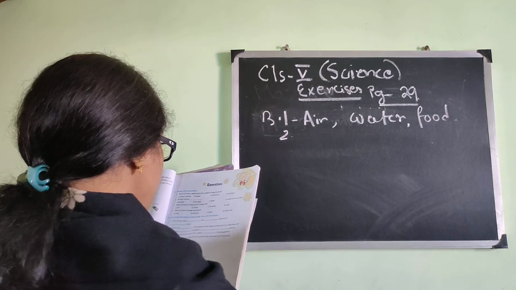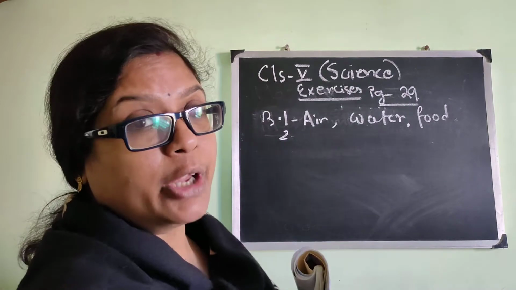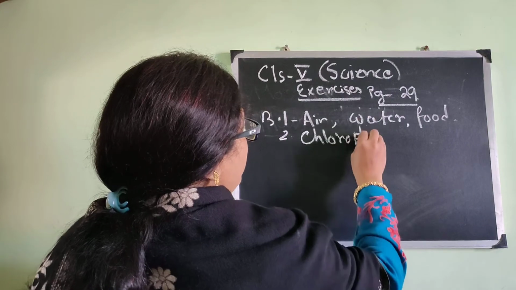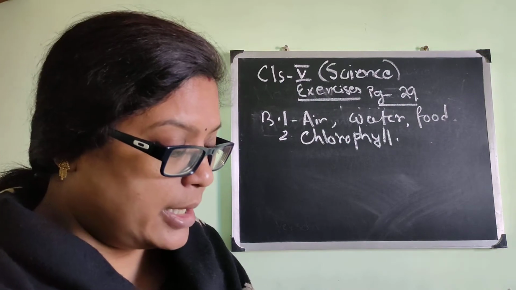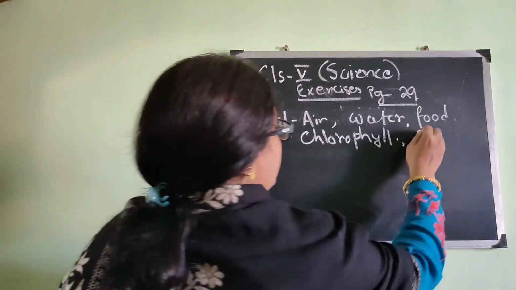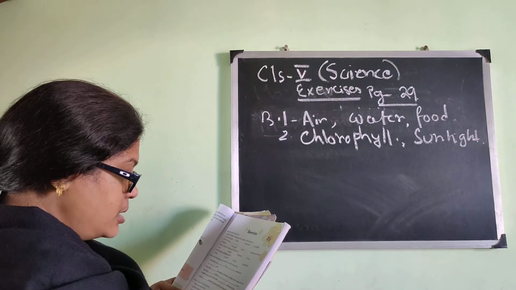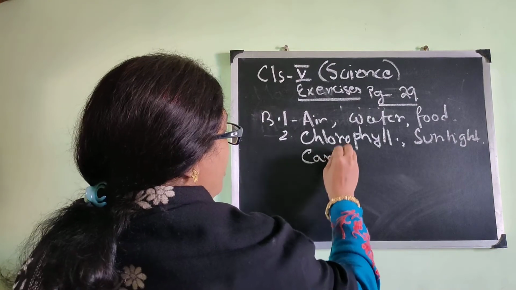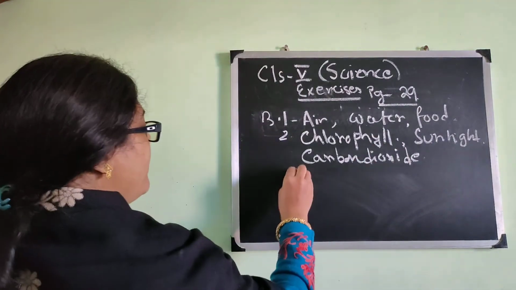Number 2. Plants have dash in their leaves. It helps them to make their food. What green pigment have we mentioned? It is chlorophyll. C-H-L-O-R-O-P-H-Y-L-L. Be very correct in writing the spelling of chlorophyll. Using food, sunlight. Next is sunlight. And finally it is carbon dioxide. Carbon dioxide, O-X-I-D-E.